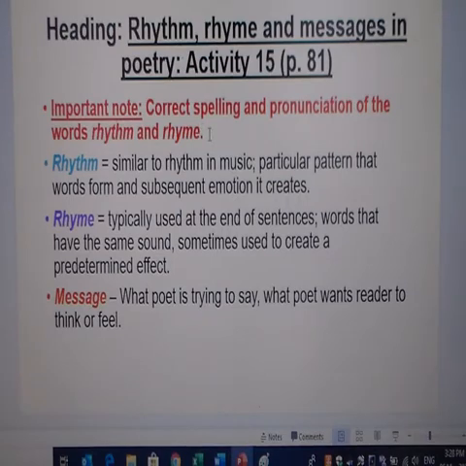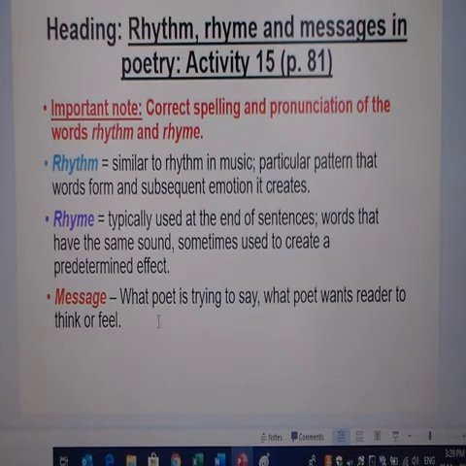That's very important. So rhythm is similar to rhythm in music. It is a particular pattern that is formed by the words in the poem and then the subsequent emotion that it creates. Very similar to music, to songs, boys and girls. And then rhyme is always used at the end of our sentences for our purposes in grade 8. Rhyming words are words that sound the same, and it is sometimes used in a poem to create a specific or a predetermined effect, to emphasize a certain idea or a certain word that the poet wants us to focus on.